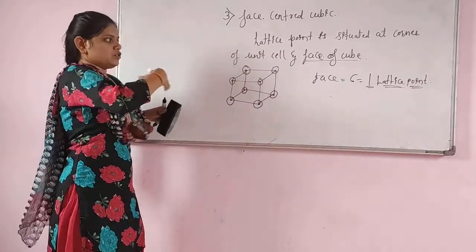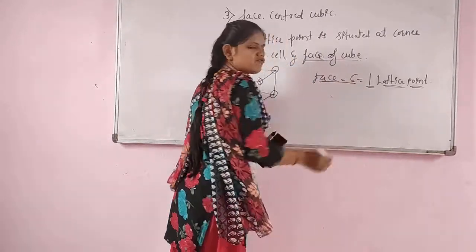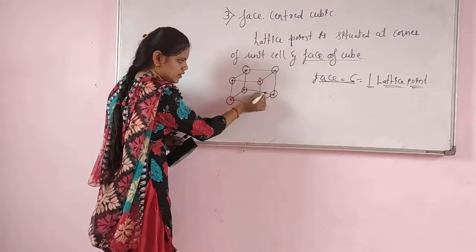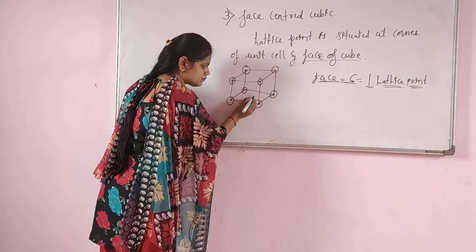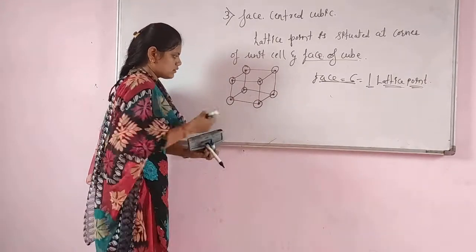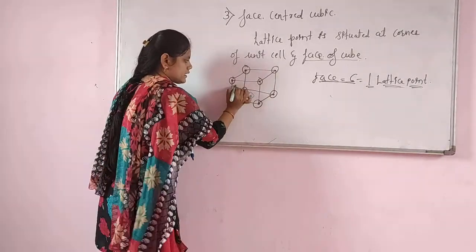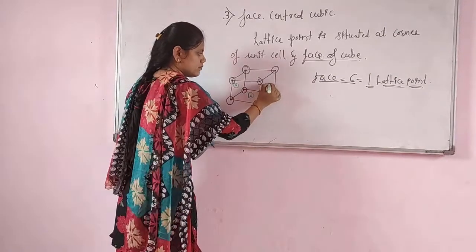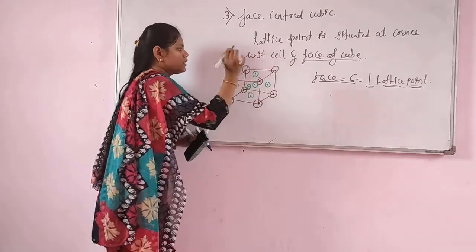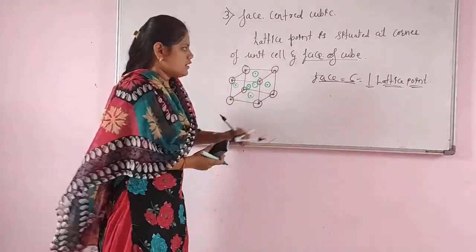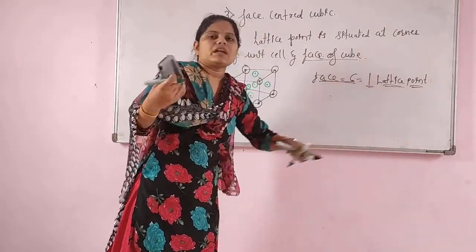Now, I told that each unit cell has 6 faces. So this is one face, and at one face there is one lattice point. One lattice point will be present here, second here, third here, fourth here, fifth here, and sixth here. So each unit cell has 6 faces and each face has one lattice point.